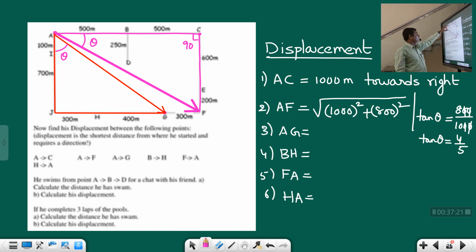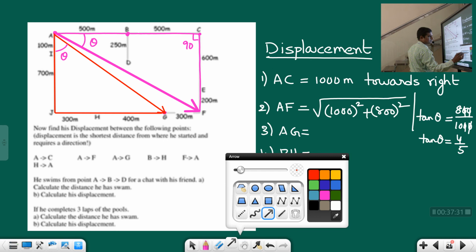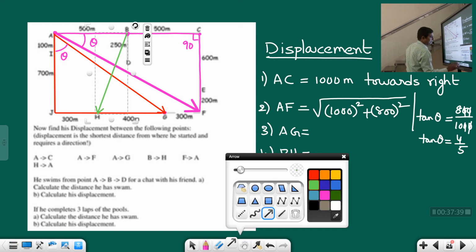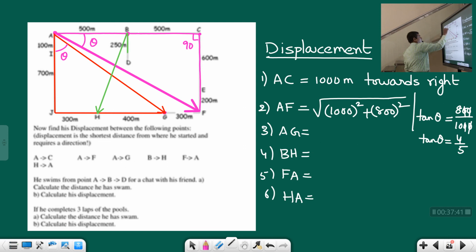BH. B is this one, B point is here students, this is called B, and where is H? Here students. I'll take green color. So this BH distance they are asking. For this you can take this triangle, this color, and this length, this green color. This length you already know. This length is how much students? 600 plus 200, 800. Now this length you have to measure.